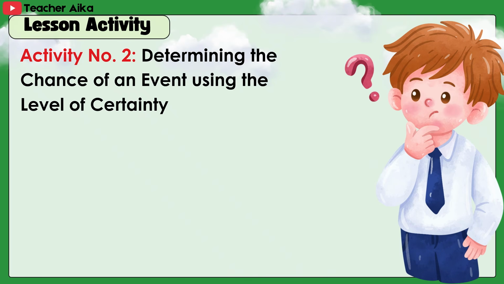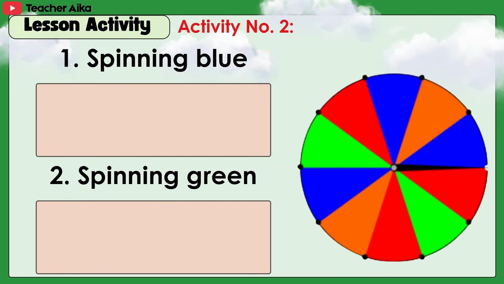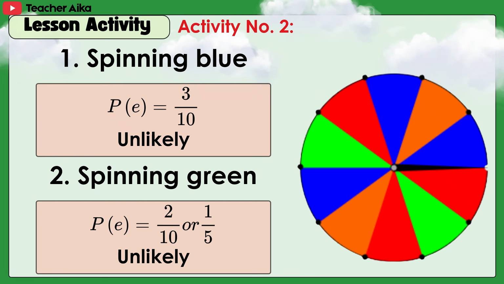Activity number 2, determining the chance of an event using the level of certainty. B. Spinning spinner. A spinner on the right will be spun. Find the theoretical probability of the following events and determine their chance to occur using the level of certainty. 1 point each. 1. Spinning blue. Answer. 3 over 10. Unlikely. 2. Spinning green. Answer. 2 over 10 or 1/5. Unlikely.